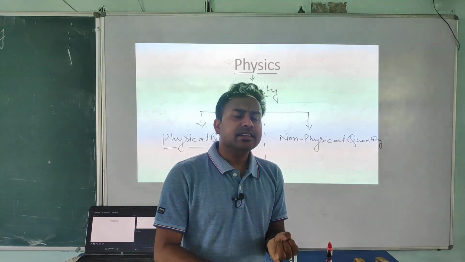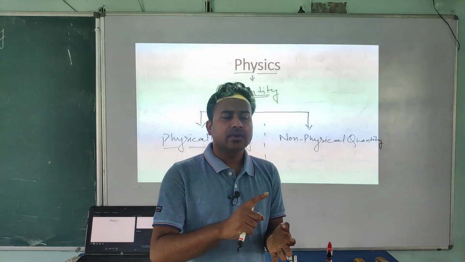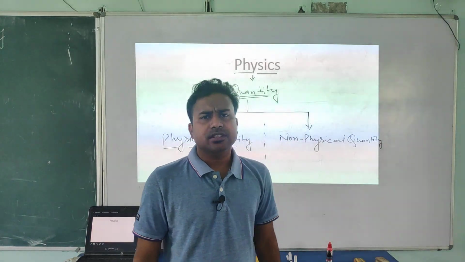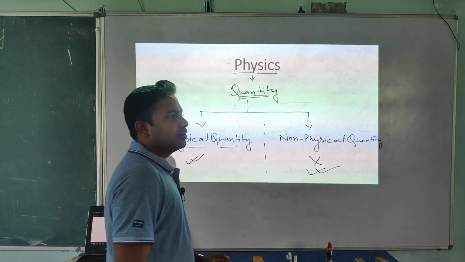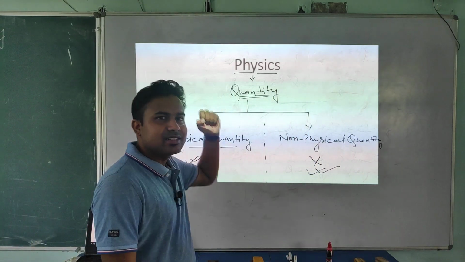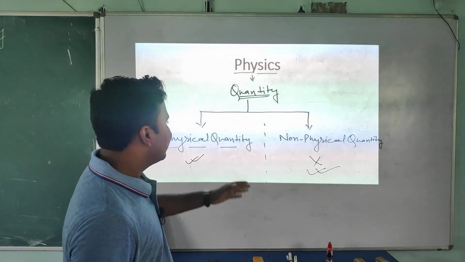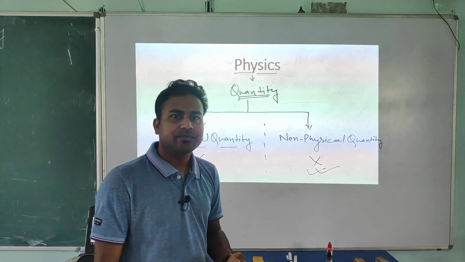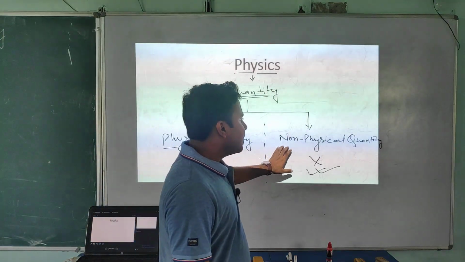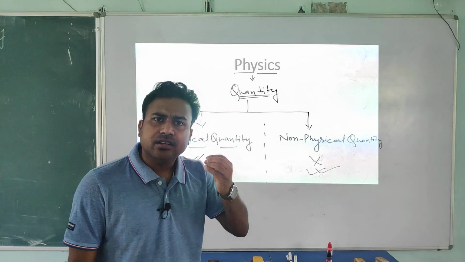So sadness, happiness, love, emotions, we can't measure these things. That's why in physics we are not dealing with emotions. It doesn't mean our physics is emotionless. It's a very emotional subject. आप attach हो जाओगे, बहुत प्यार हो जाता है इस subject से. So this is the non-physical quantity, which is not measurable.